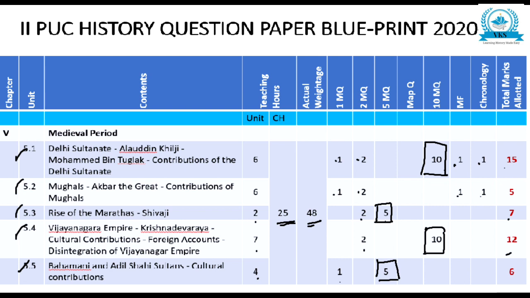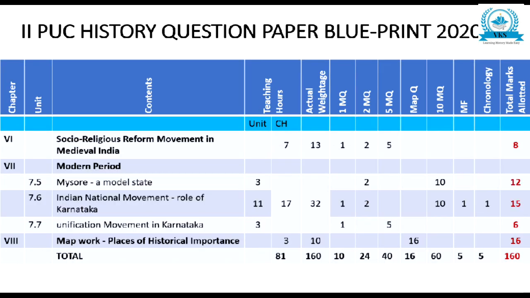Now let us see the 6th chapter, socio-religious reform movement, 7 teaching hours. In that 1 mark 1 question, 2 mark 1 question, 5 mark 1 question. In this, any socio-religious reformers question, either Shankaracharya, Madhvacharya, Basaveshwara, Ramanujacharya, anyone can come as a 5 mark question here, total 8.